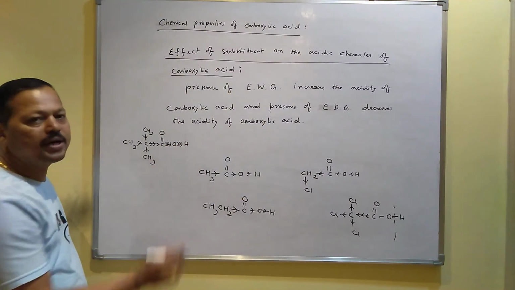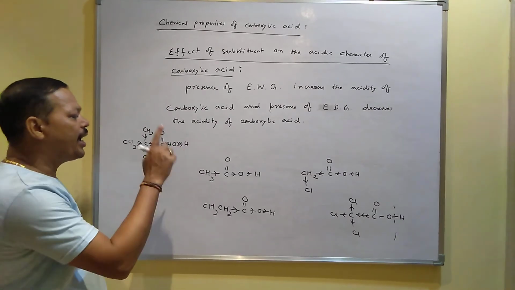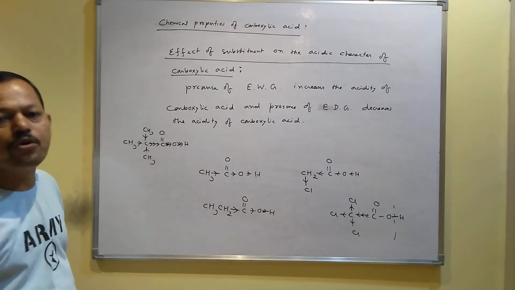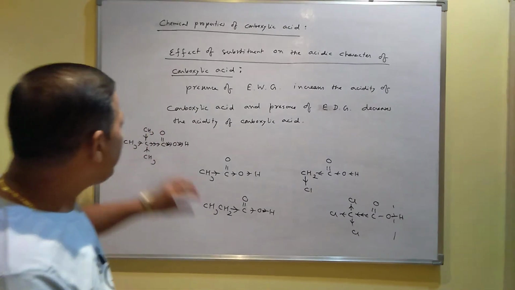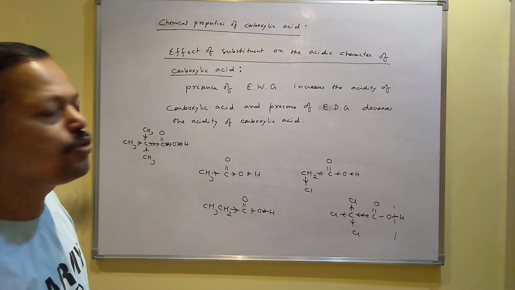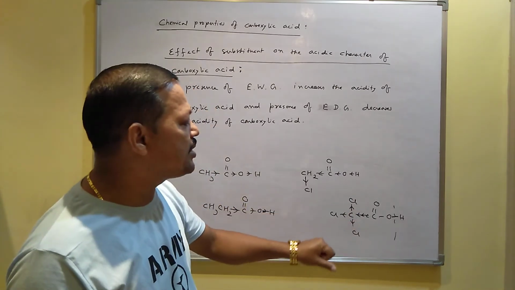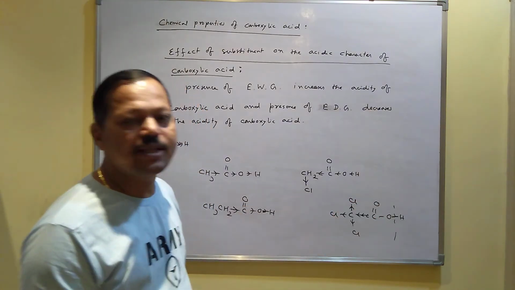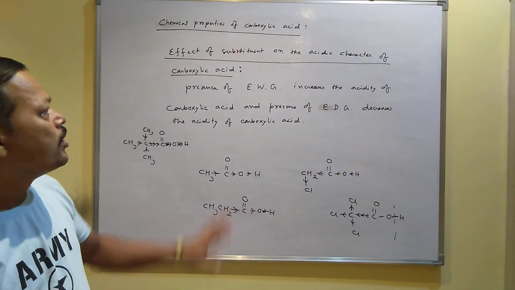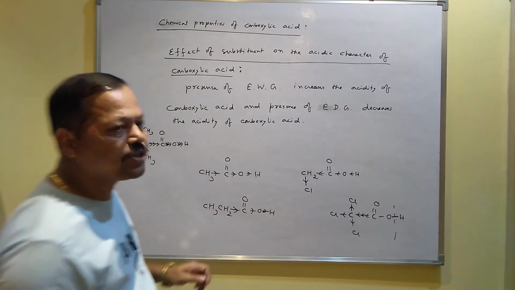Ultimately, the bond will become much stronger. That is why it is difficult to break, and the acidity of this carboxylic acid keeps decreasing. So as the number of donating groups increases, the acidity decreases. And similarly, as the number of withdrawing groups increases, the acidity increases. So this is called the effect of substituents on the acidic character of carboxylic acid.